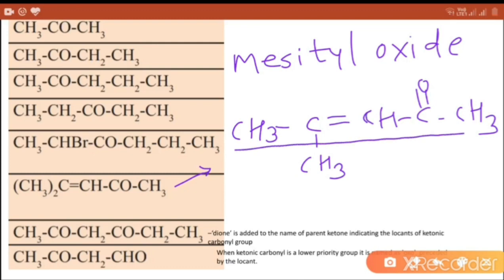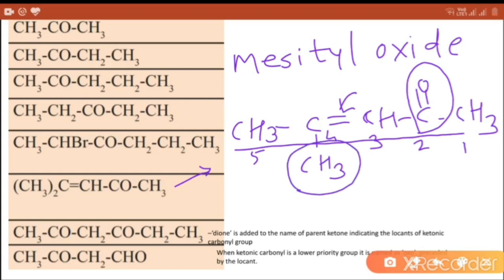Give the numbering to the carbons in the longest chain: 1, 2, 3, 4 and 5. The ketone group is present at the second carbon. The double bond is present after the third carbon. The methyl substituent is present at the fourth carbon. Take the alphabetical order of substituents. So the IUPAC name becomes